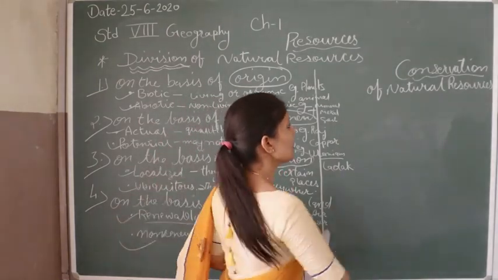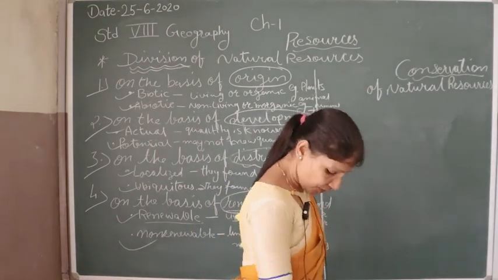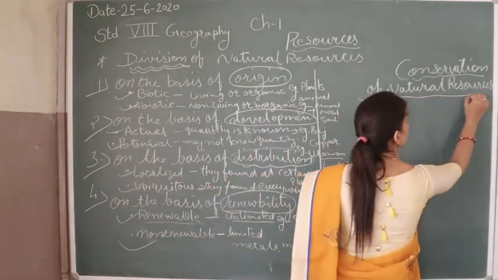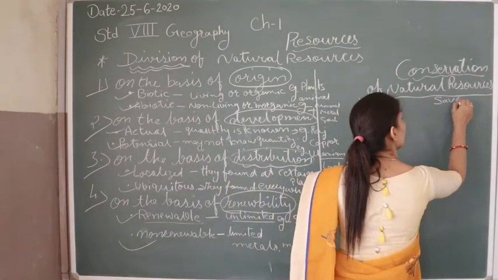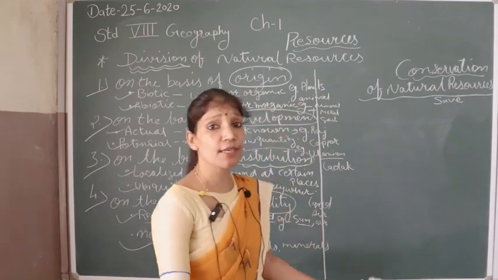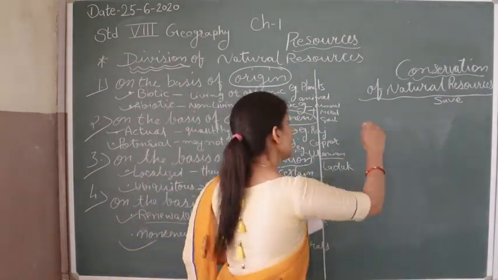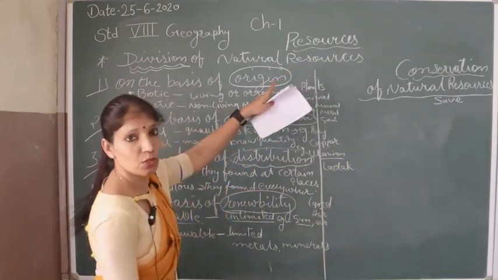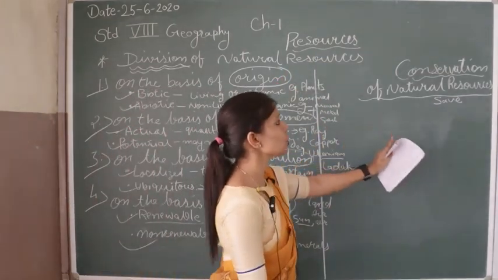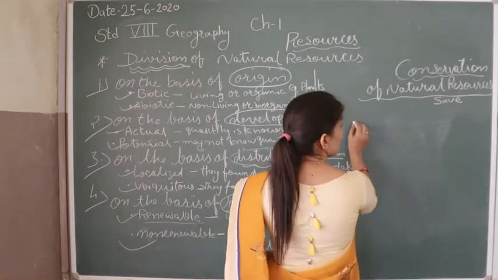Next is conservation. What does conservation mean? It means save. When we save something, that is conservation. Save water, save land, save our environment, it is called conservation. So in this chapter we conserve our resources. It means we are reading about the conservation of our natural resources.